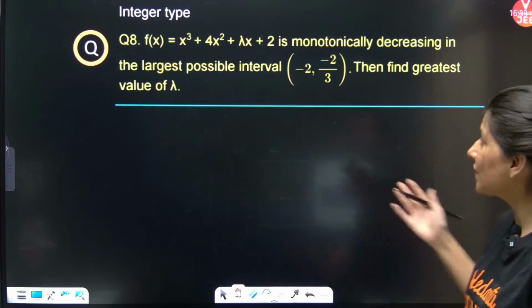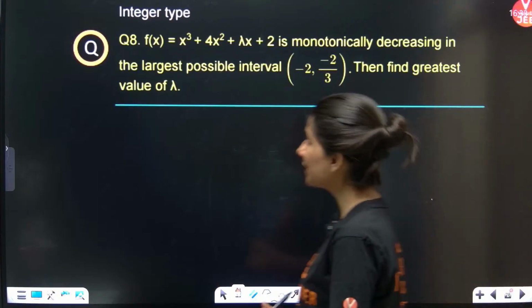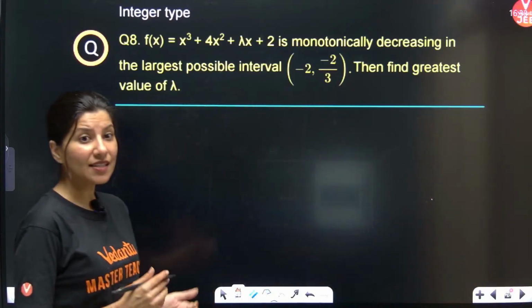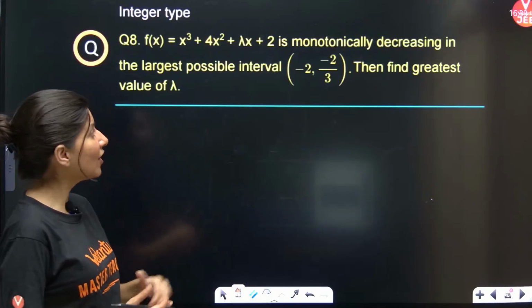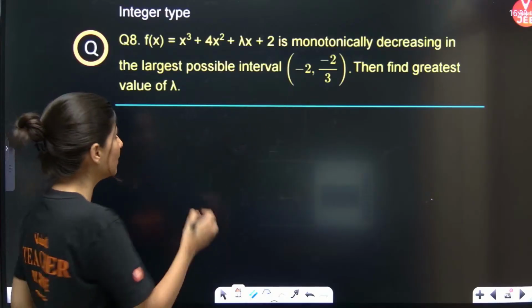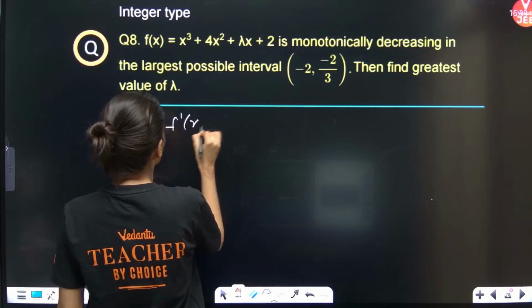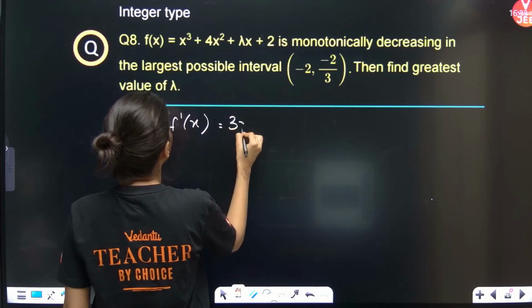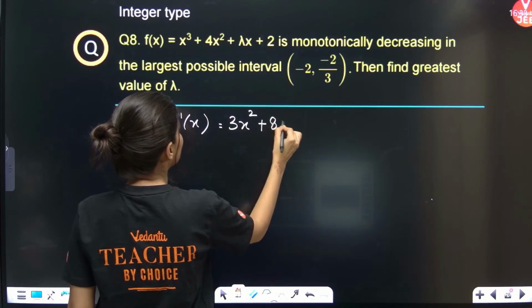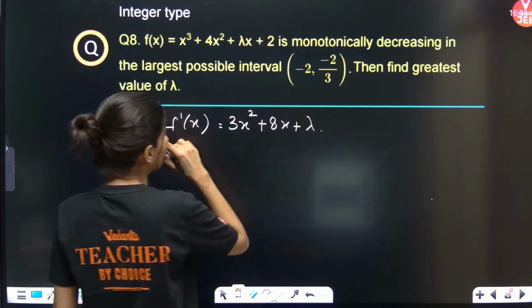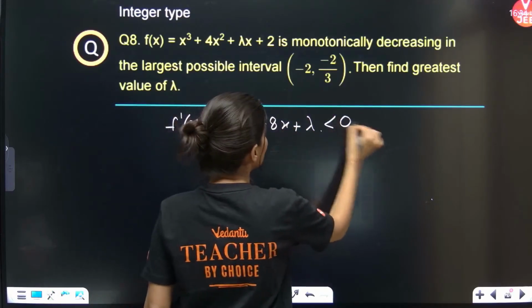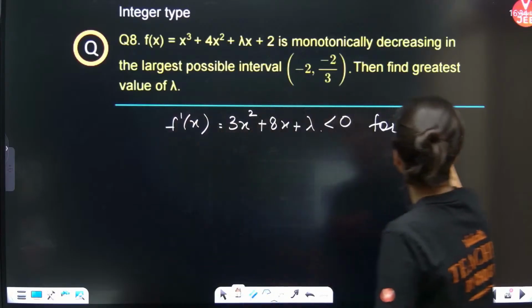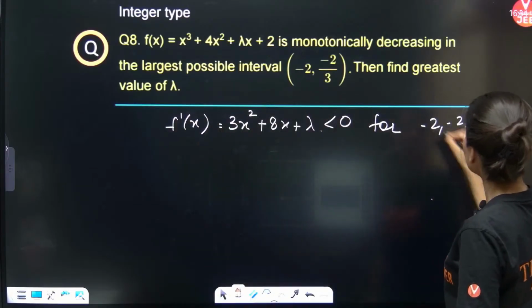So can you see this question? This is from application of derivatives. f(x) is given to you. That is a monotonically decreasing function in the given interval. Very easy question. So you need to differentiate it. f'(x) is equal to 3x square plus 8x plus lambda. And this should be less than 0 for x from minus 2 to minus 2 by 3.